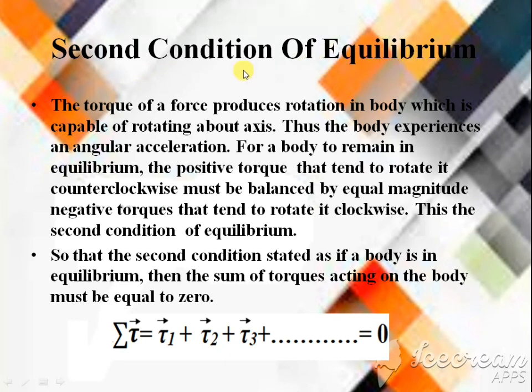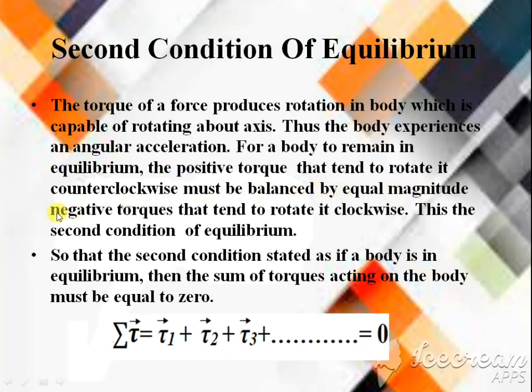The second condition of equilibrium. The torque of a force produces rotation in a body which is capable of rotating about an axis. Thus the body experiences an angular acceleration. For a body to remain in equilibrium, the positive torque that tends to rotate it counterclockwise must be balanced by a negative torque of equal magnitude that tends to rotate it clockwise. This is the second condition of equilibrium.